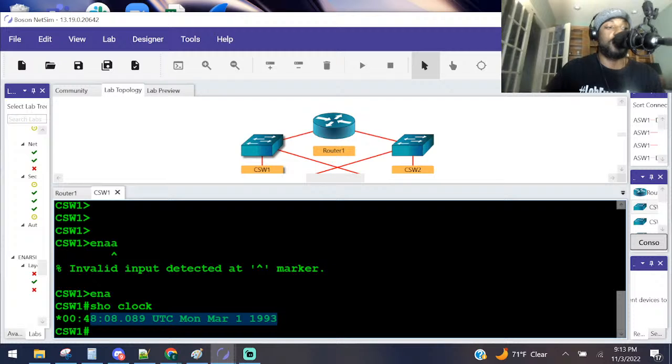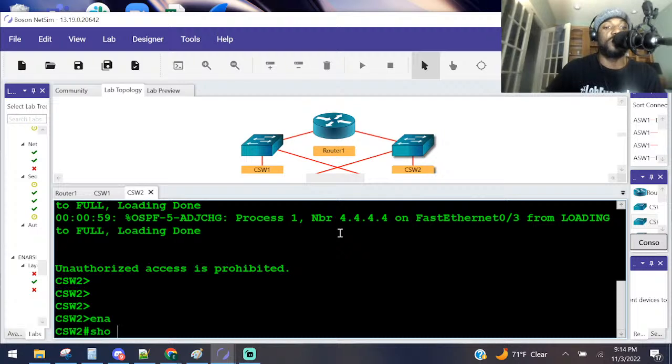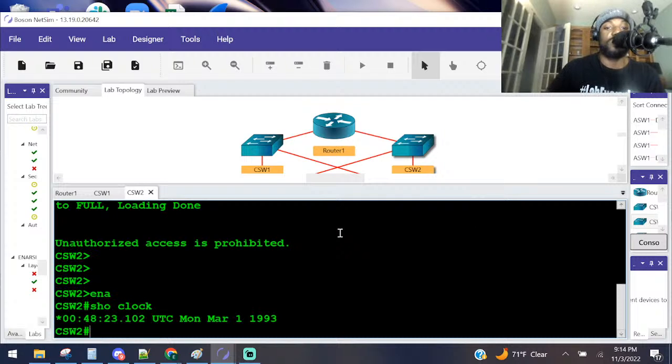It is not. We're stuck in 1993 over here. Let's check CS2. I don't even think they had dial-up back then, right? Show clock. He's also stuck in 1993. So no, we're not synchronized with any time source.